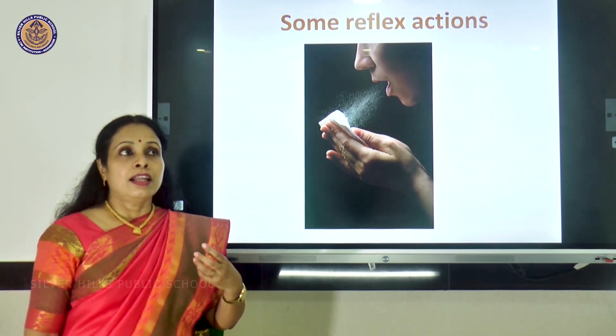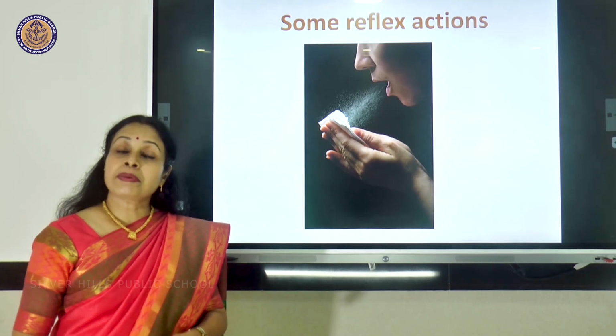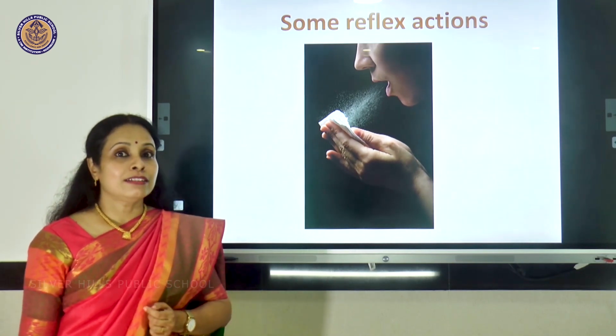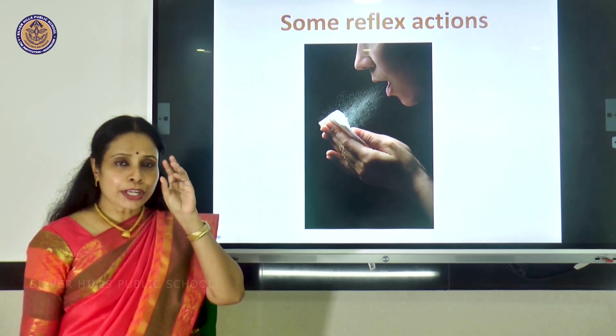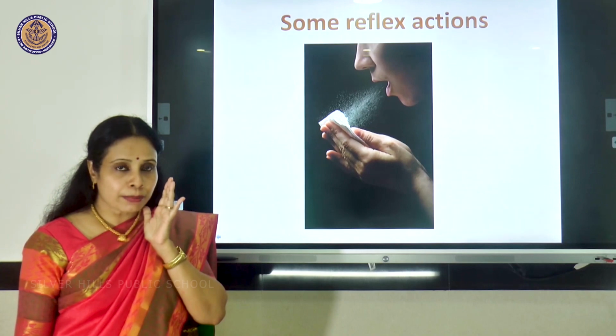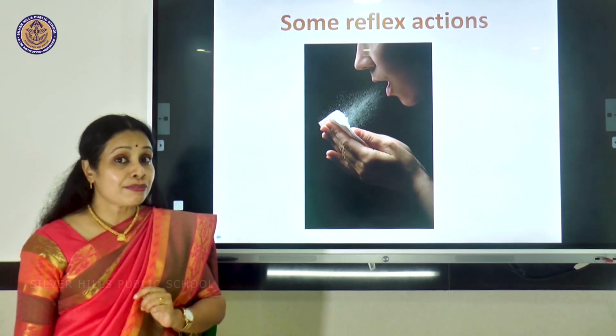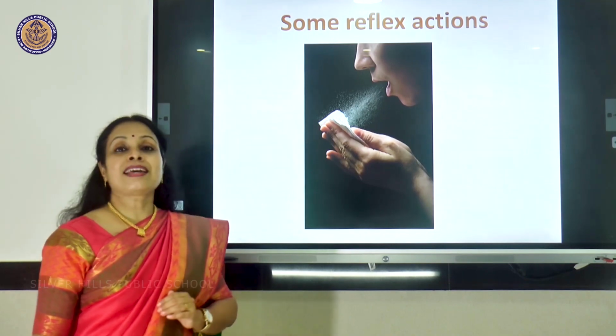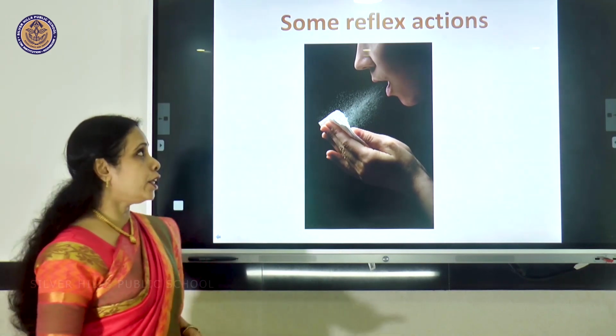Another one is like you were sitting in a dark room, maybe a film theater, and all of a sudden the lights come on. Then to protect your eyes, you immediately blink your eyes. You can't open it for some time. That is another reflex action. Okay, so those reflex actions, they are controlled by the spinal cord.